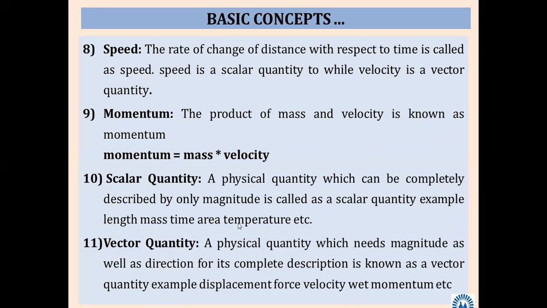Vector quantity: a physical quantity which needs magnitude as well as direction for its complete description is known as a vector quantity. So are you noting this down? At least the title and a short definition.